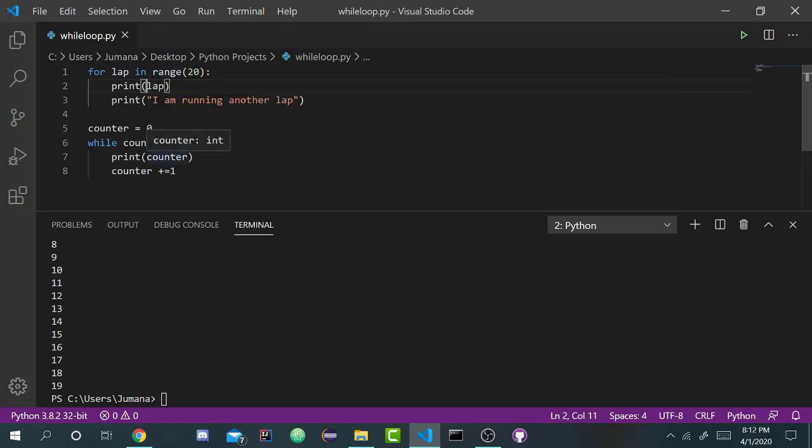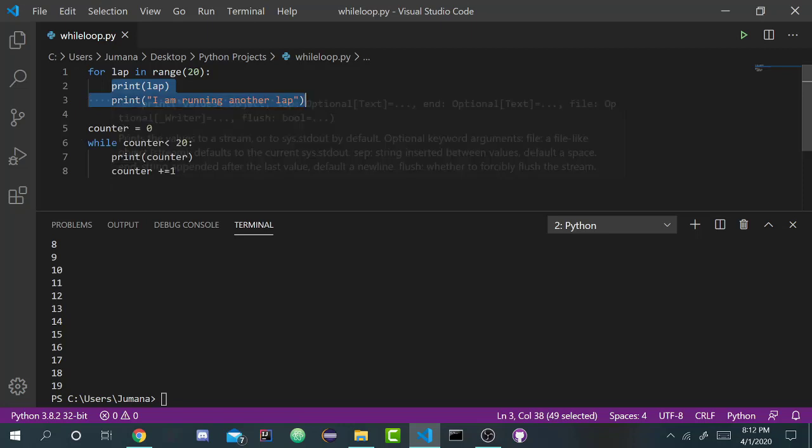What they were intended to be used for is when you don't know how many times you're going to be executing the loop. In this example, our coach told us to run 20 laps, so I've defined beforehand how many laps I want to run. This starts from 0 and terminates once the lap is 20, so I know how many times this block of code is going to execute. And that's exactly when I should be using a for loop.